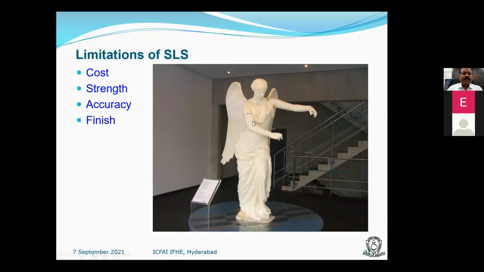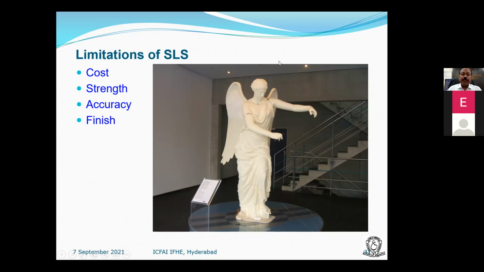Limitations means, again, size limitations: how big we can build. For example, this is the portrait. It is built by an SLS system. You can see there is a small line. This is the first part, the second part, up to this there is a line, two parts, three parts, and wings we can also put separately.